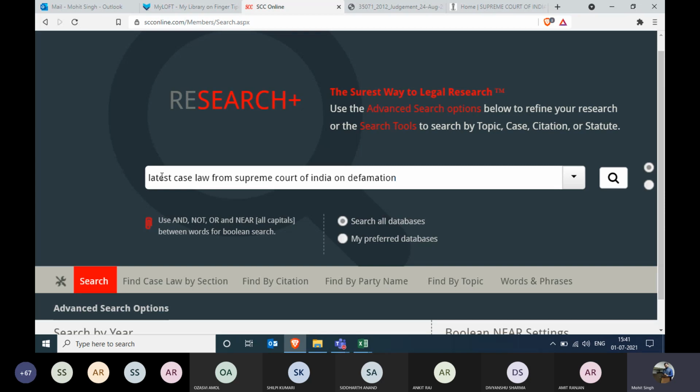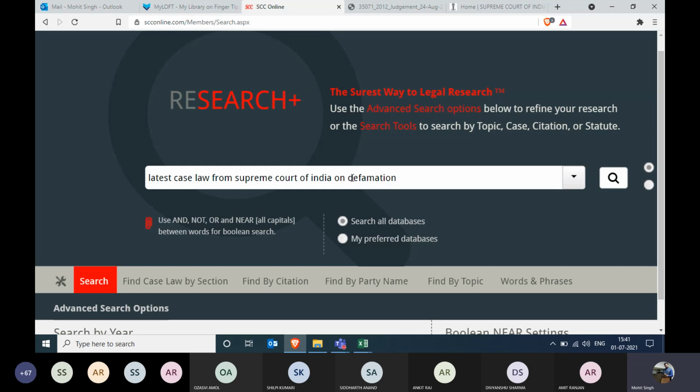You need to define each and everything whenever you're working on Google. On SCC Online or on a legal research platform just like SCC Online, you do not need to define each and everything which you want to find. For example, we all have latest to oldest sorting available. You do not need to define that. Similarly, Supreme Court of India need not be defined in the query formulation. Only the main important word, that is defamation, can be used in the query.